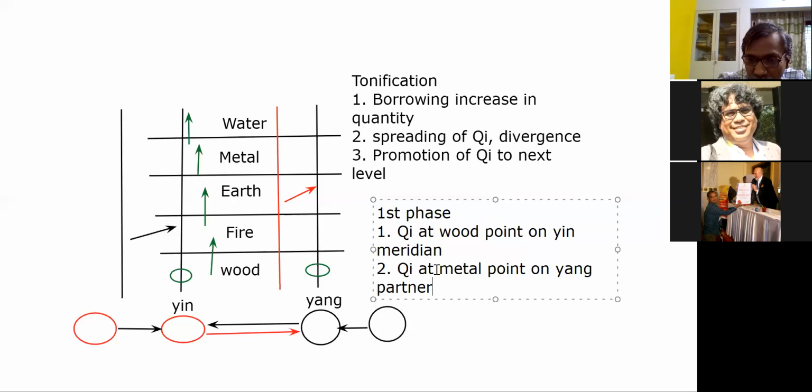How much wood is required? That much freedom should be available. If the freedom is curtailed, then you will fall sick. If there is no check on it, then also you will fall sick. So there has to be a check. There has to be a governance. That governance is the chi available at the yang partner's metal point. Now this is something I have said, which is very important.